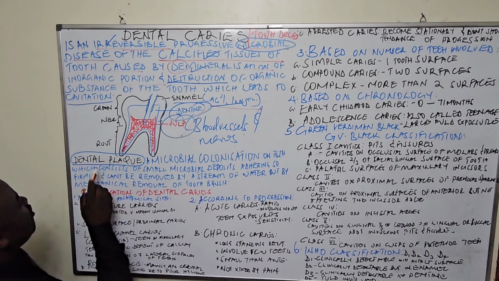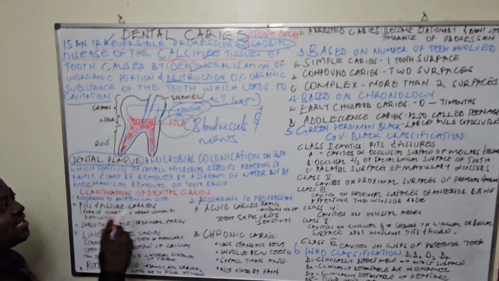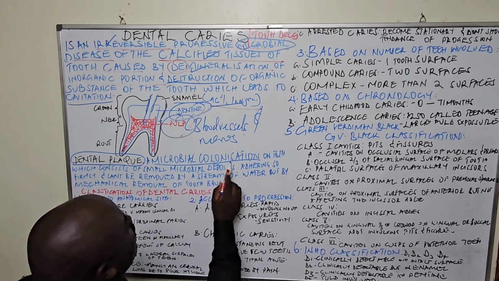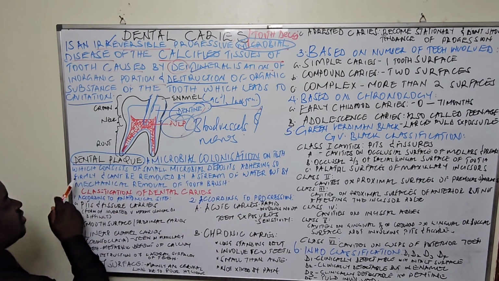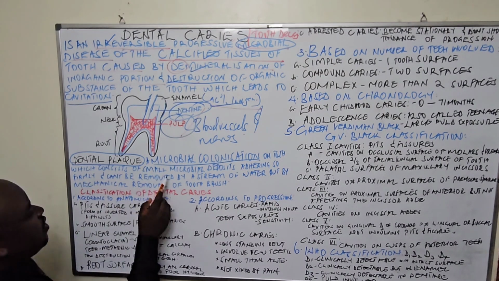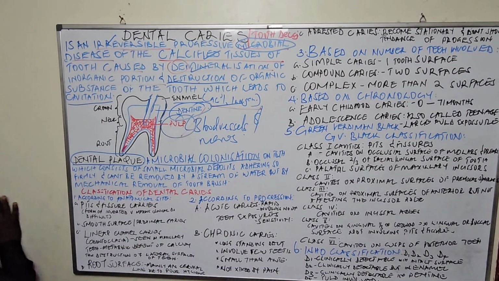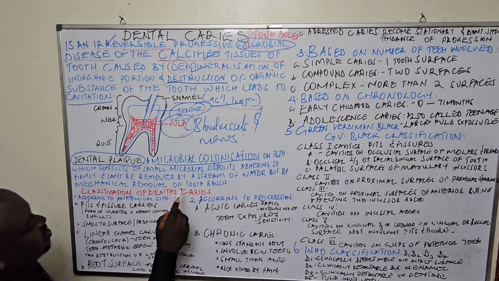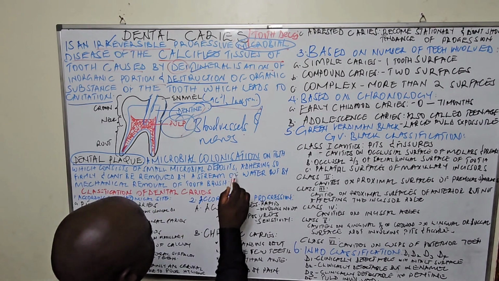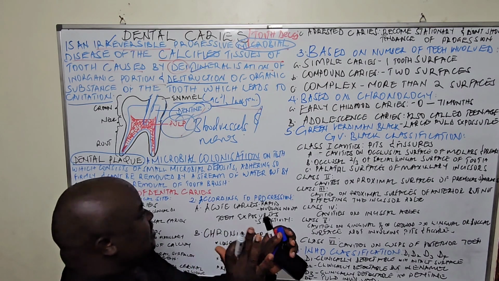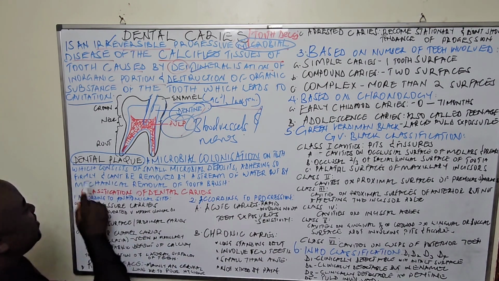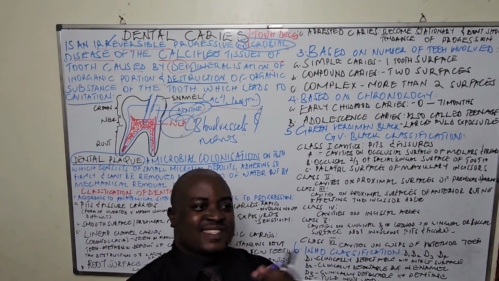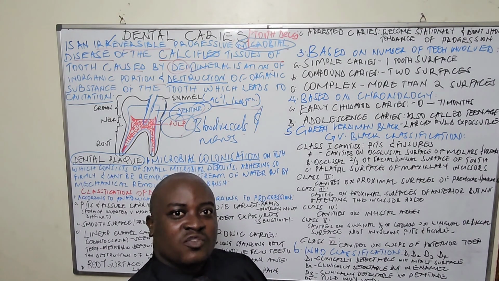This is what we call dental plaque, and we are defining it as a microbial deposit or microbial colonization on your teeth, which consists of microbial deposits adhering, attaching firmly on the teeth. They cannot be removed by a stream of water. You cannot rinse and remove it.